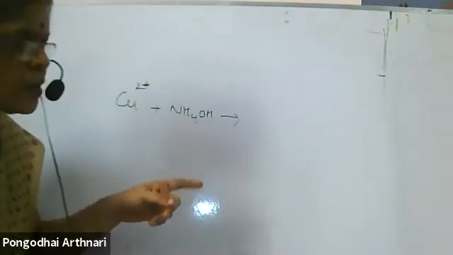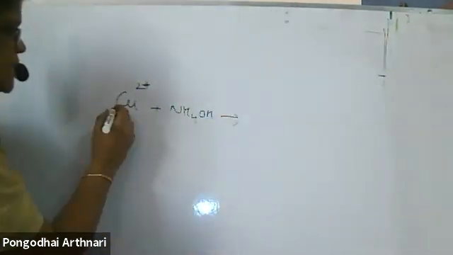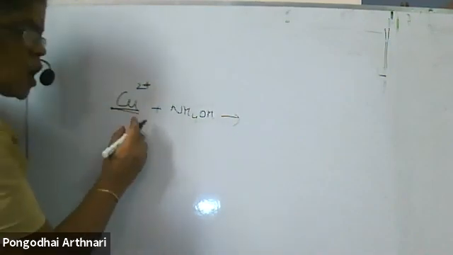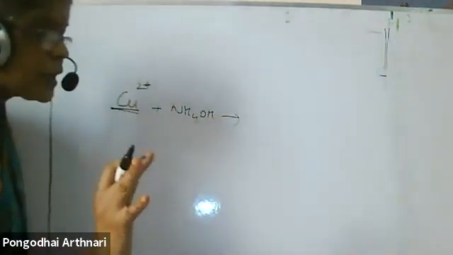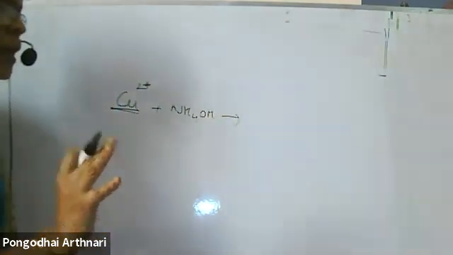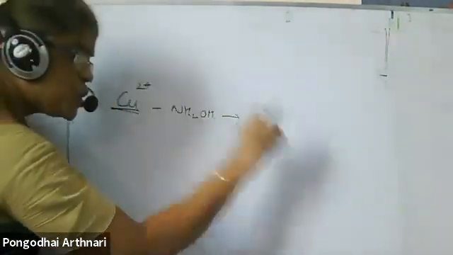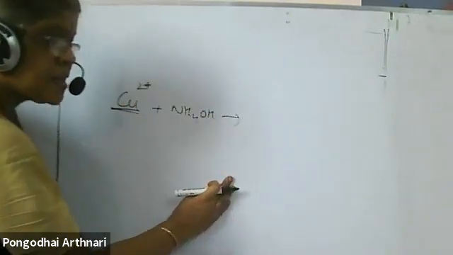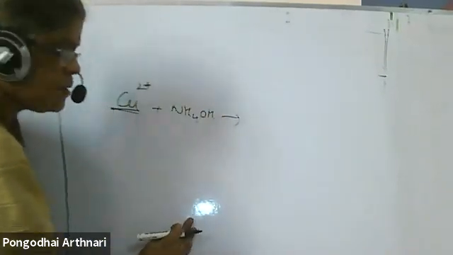One thing I will tell you: we have already studied d-block elements, and most d-block elements are colourful. They form coloured solutions because of complex formation.